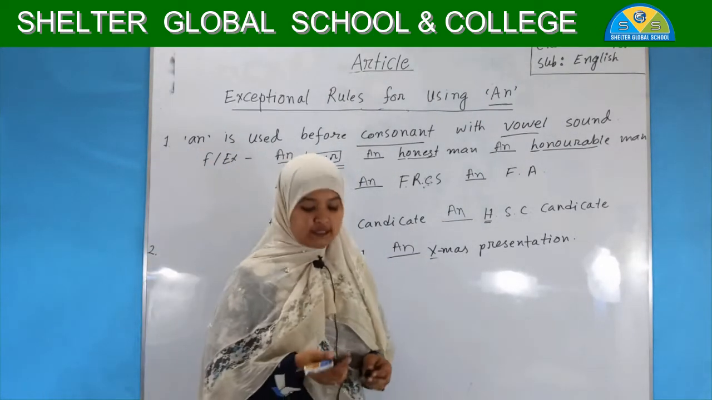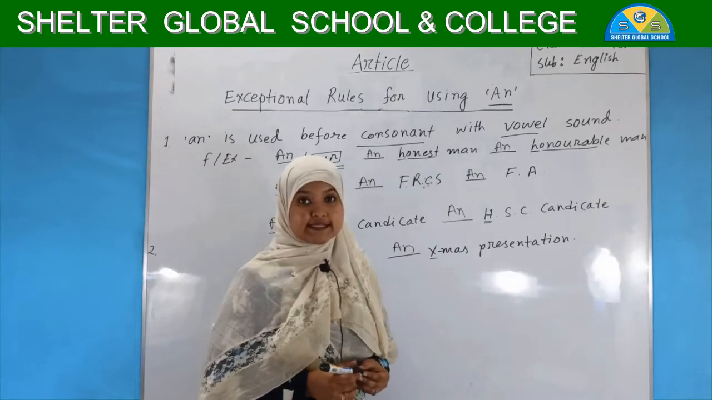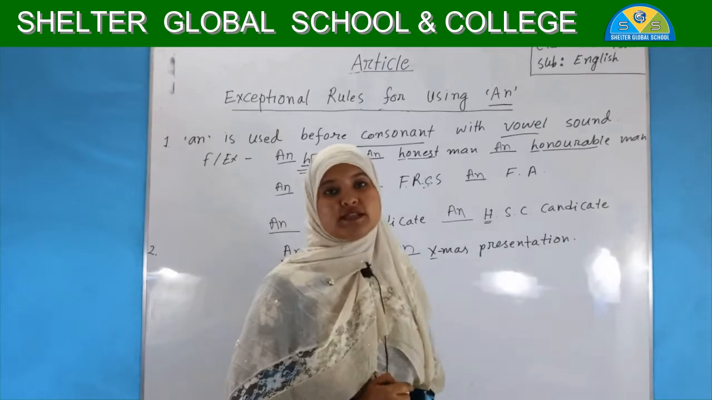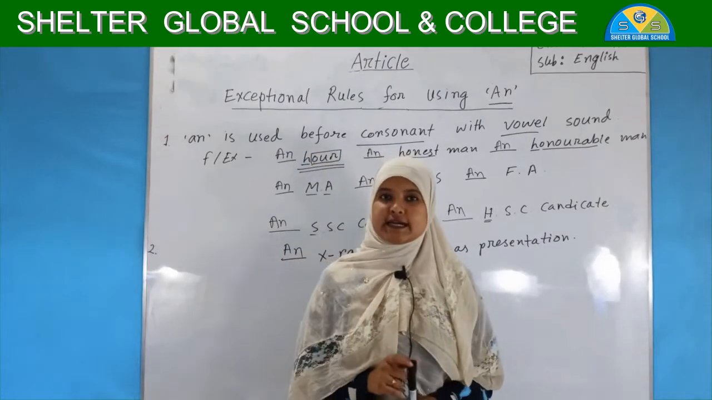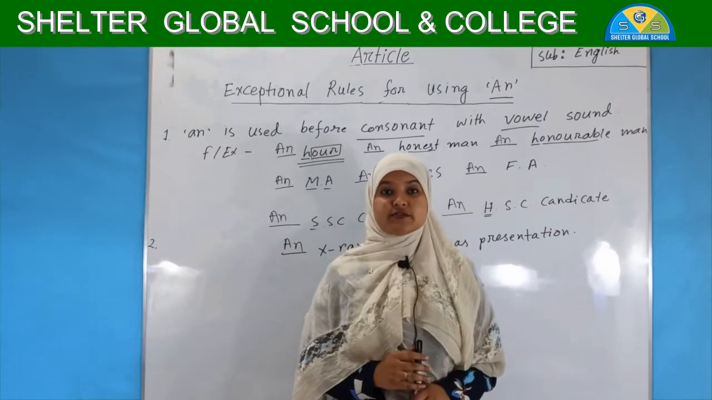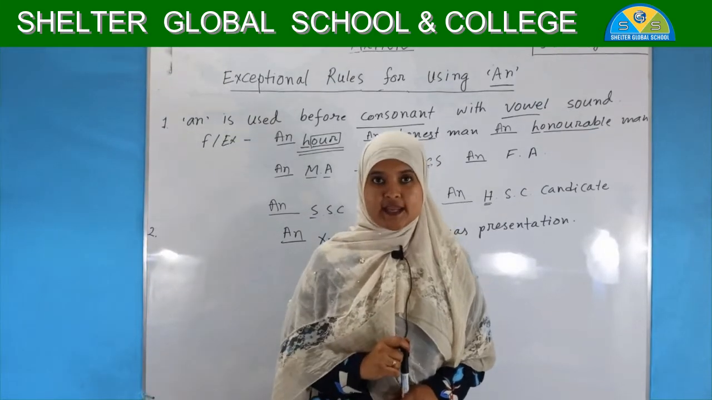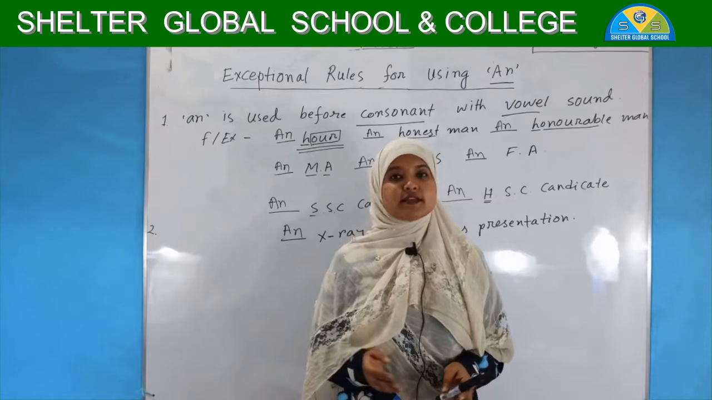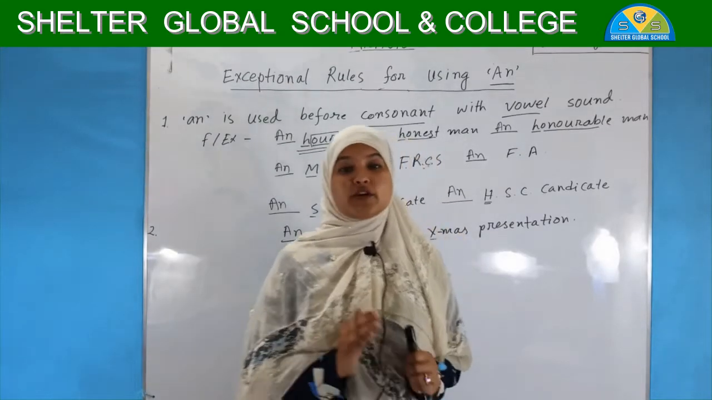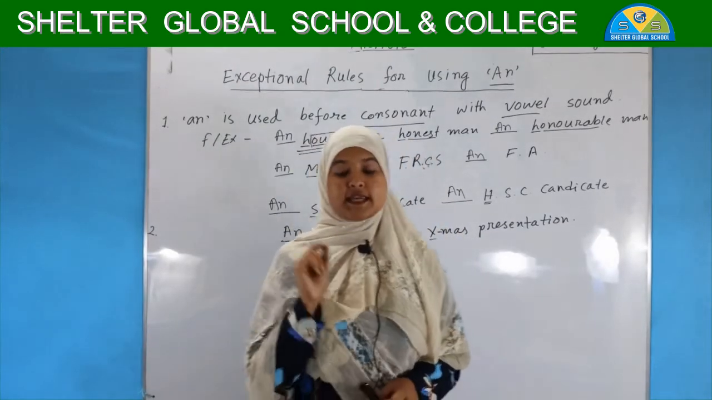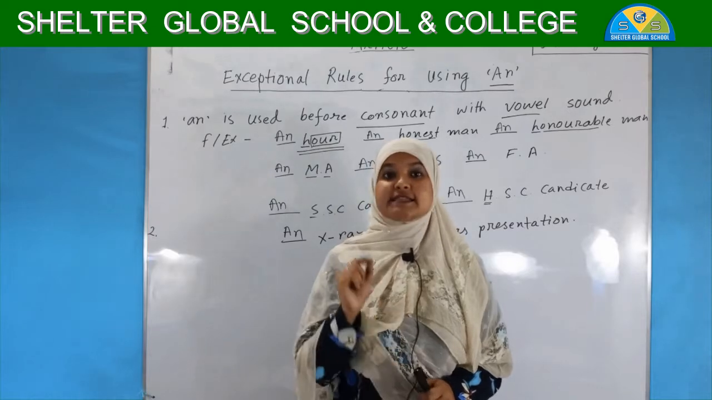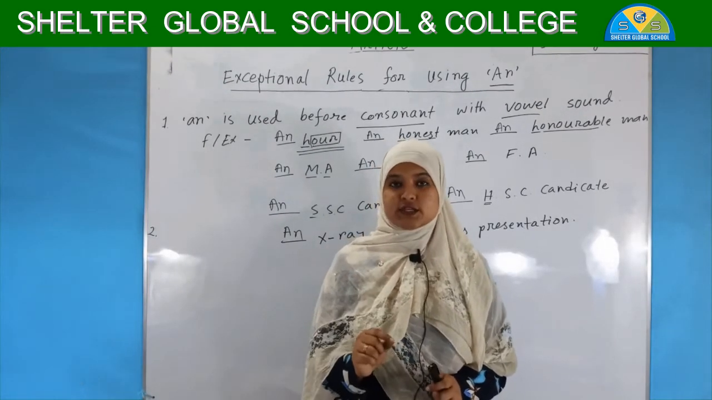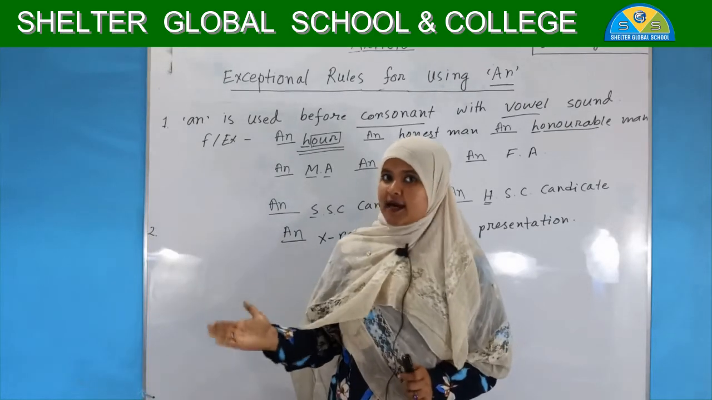So what did we learn? For the exceptional rules, the pronunciation is the most important thing for using articles. The basic rule of using articles A and AN is vowel and consonant: vowel for AN and consonant for A. But for the exceptional rules, the most important thing is the pronunciation. You must focus on your pronunciation for using articles.